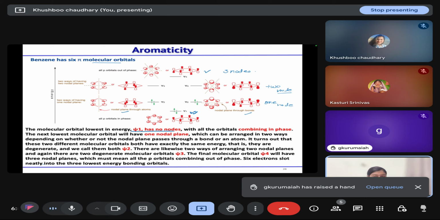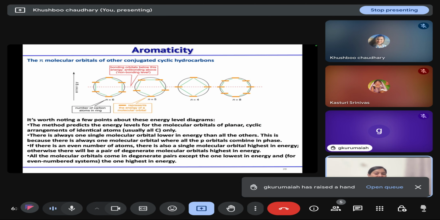So psi1 has no nodes, psi2 has one nodal plane that can pass through atoms or bonds, psi3 has two nodal planes, and psi4 has three nodal planes. So this is what the molecular orbitals of benzene look like.